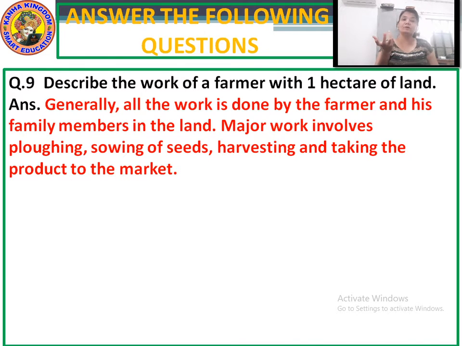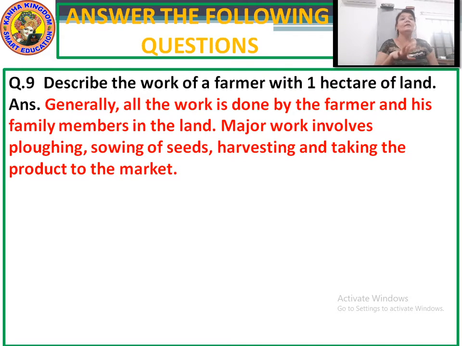So how does he work? Generally, all the work is done by the farmer and his family members in the land. Major work involves plowing, sowing of seeds, harvesting and taking the product to the market.